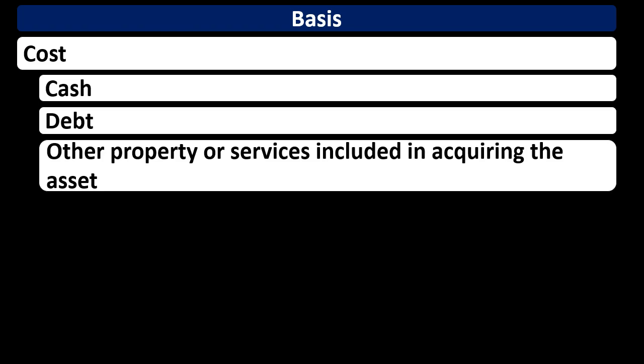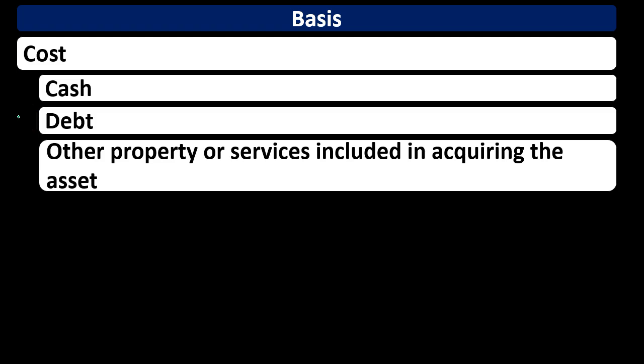In other words, we're talking about an asset that we purchased. We're talking about what was the cost of it, which will in essence most of the time be the basis of it. And we're not just talking about the cash we paid for it, because we may have financed it. What if we financed whatever we purchased, this piece of property? If we did so, then we paid some cash and we incurred some debt. So you can kind of think of it as the sticker price.